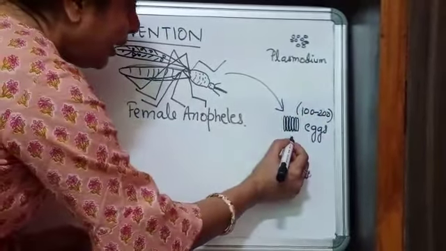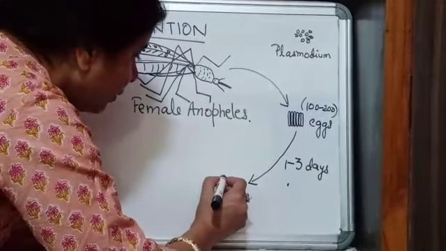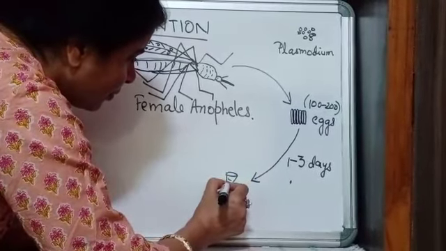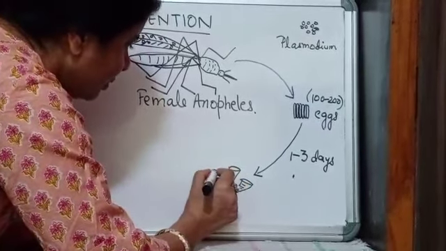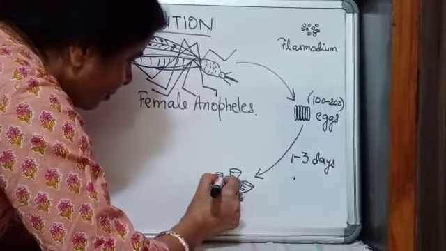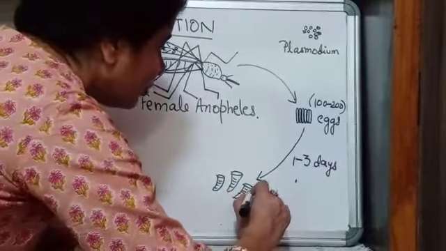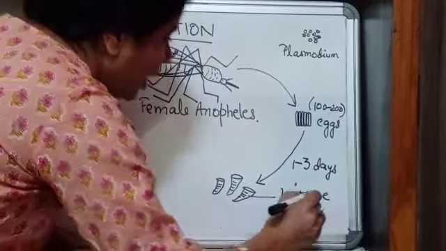So these eggs can be anywhere between 100 to 200. Okay. And within 1 to 3 days, these eggs hatch and they change into larvae. Okay. And larvae are like small nails. They are immobile. They stay in one place.